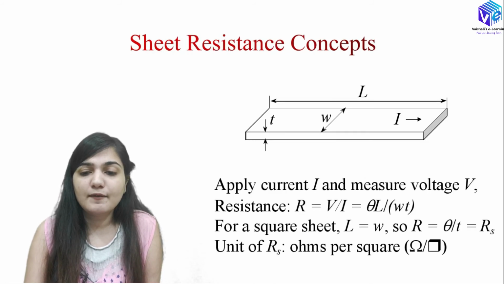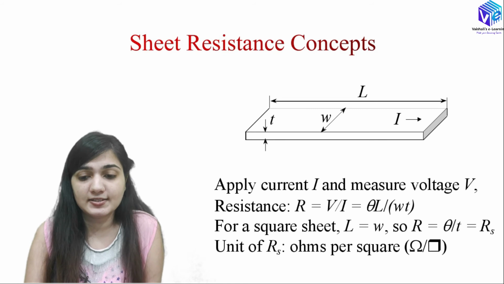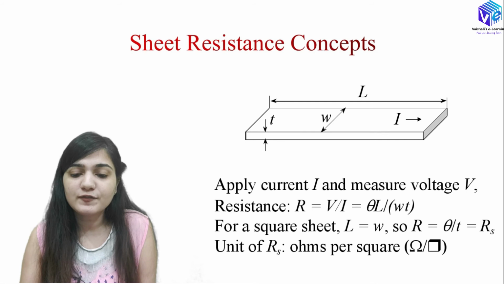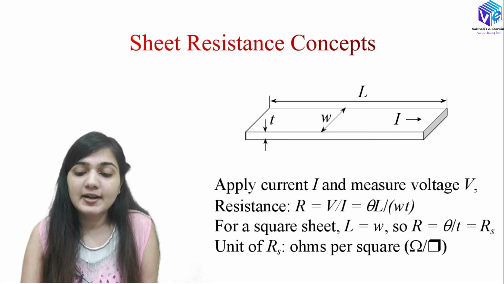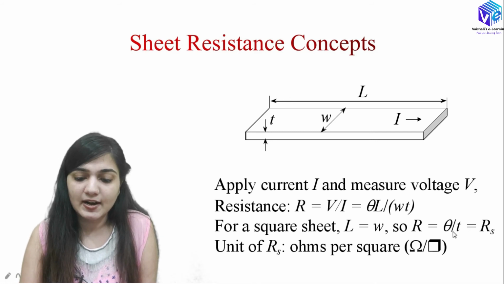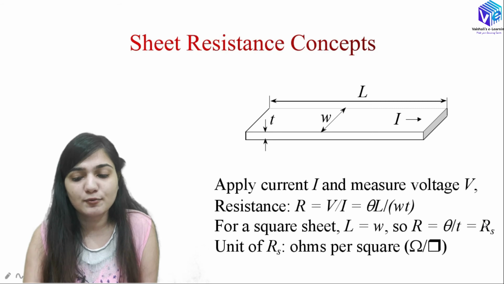So now if I want to understand the sheet resistance, okay, that was the resistance when I had the one dimensional flow of the current. So apply current and measure voltage. So resistance will be V upon I, which will be equal to rho L upon W t. Okay, W is the width, t is the thickness, L is the length. So for a square sheet, L will be equal to W, so Rs will be equal to rho upon t. So I can easily measure rho if Rs and t are known. So units will be ohm per square.